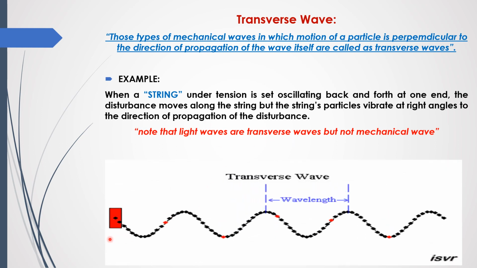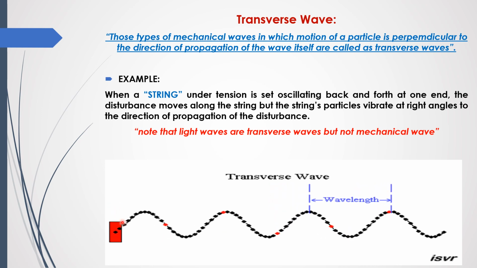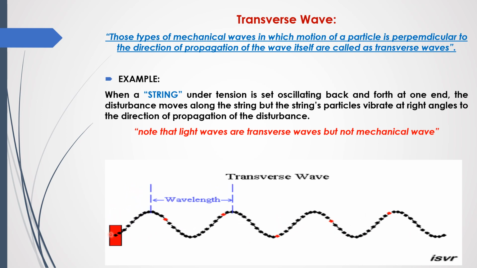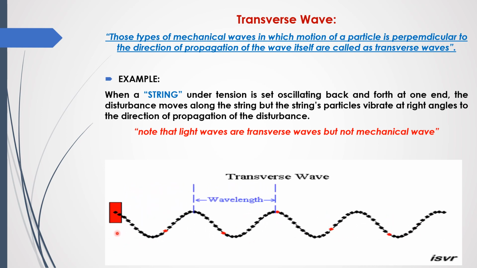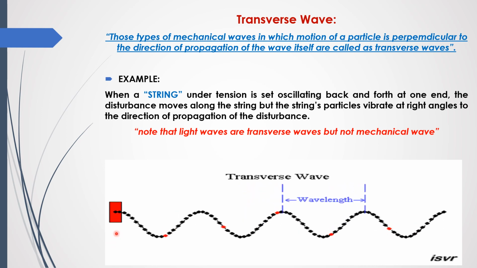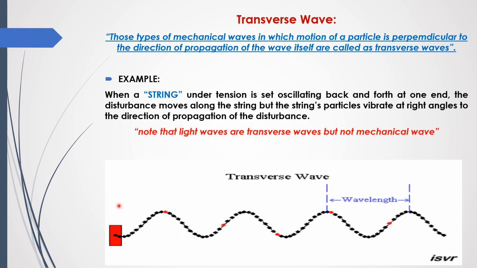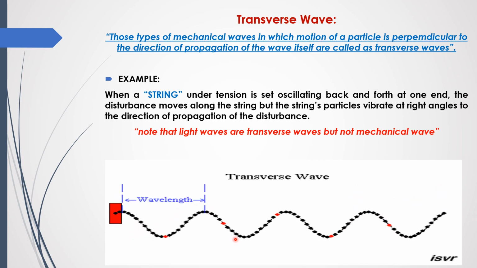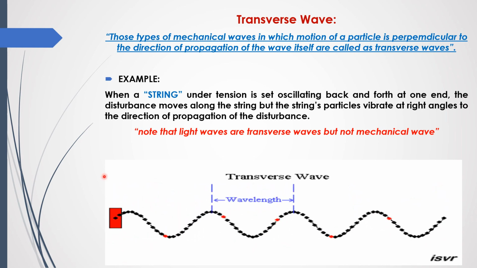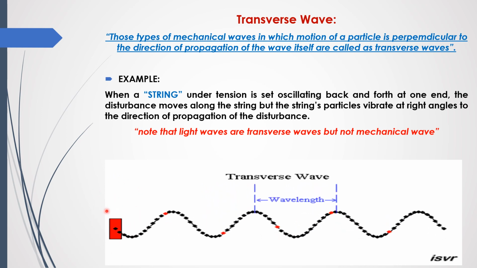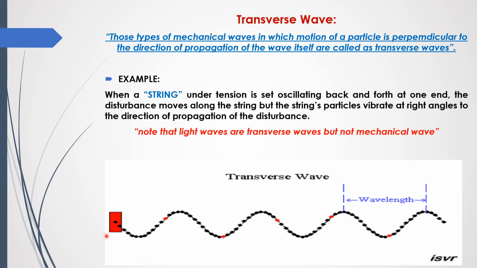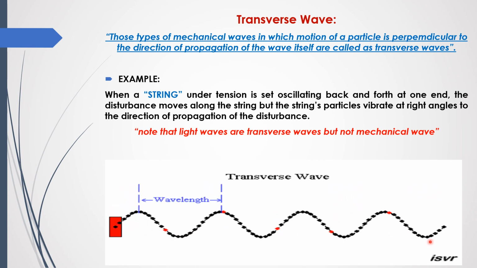So let's suppose we have a string whose one end is connected with a support, while from the other end you are creating a disturbance. So if you move the one end up and down, the wave will propagate along the x-axis, but the particle vibrates along the y-axis as you are applying force vertically. So the particles are vibrating vertically, but the wave is propagating along the x-axis.